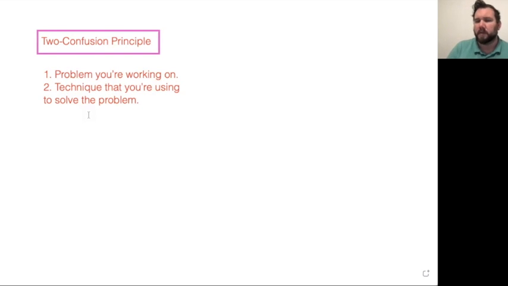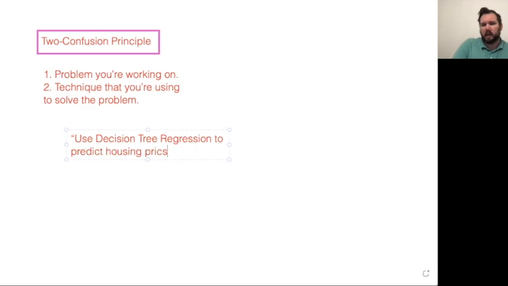So from a learning perspective, we want to start with things we absolutely feel comfortable about. And then we might build a technique that's new. And once we feel comfortable with that technique, we can use it for a new problem that we're not comfortable with. But if we say, okay, we're going to use decision tree regression to predict housing prices in California, and we don't feel that we understand housing prices in California, and we don't understand decision tree regression, then it's really difficult to tell when we've made progress.